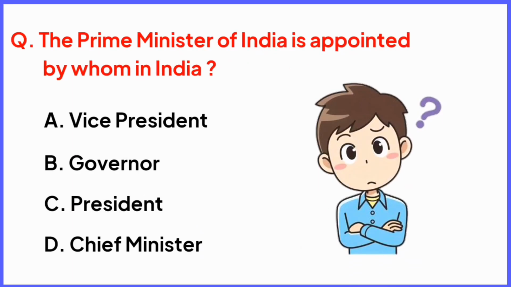The Prime Minister of India is appointed by whom in India? The options are option A, Vice President, option B, Governor, option C, President, and option D, Chief Minister. You have 5 seconds to answer this question. Your time starts now.